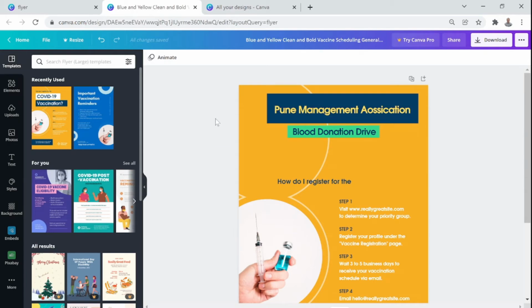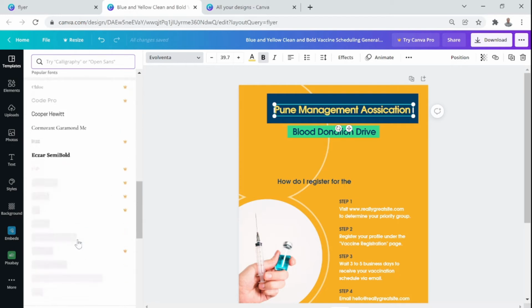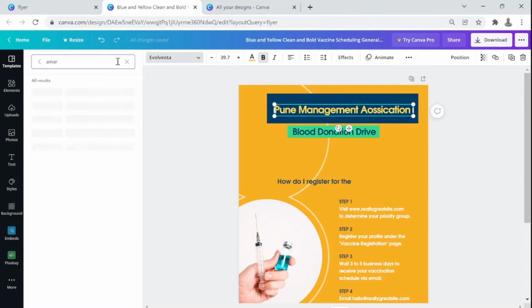Similarly, you can change the font also. Once I click here, you get the font selection, and Canva has a completely different kind of library, which we generally do not see with our Microsoft Office applications. So here I go down, down, down, and one of my favorite fonts is Amarnath. Let me see if it is available. No, it's not. Somehow, probably they have discontinued that font.